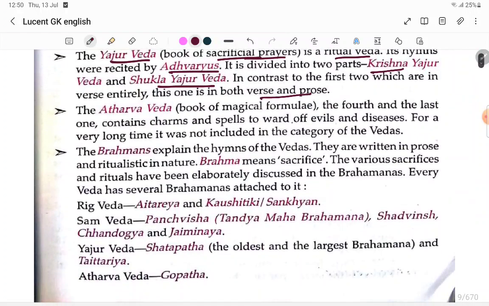Now the Atharva Veda, the book of magical formulas. The fourth and last one contains the charms and spells to ward off evils and diseases.